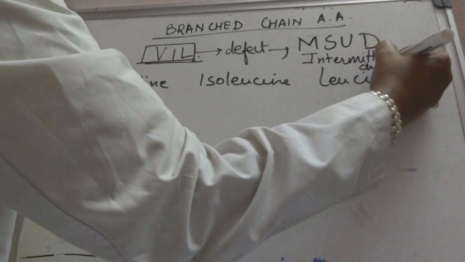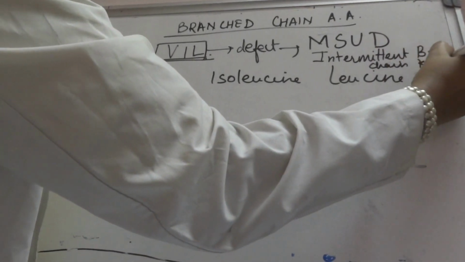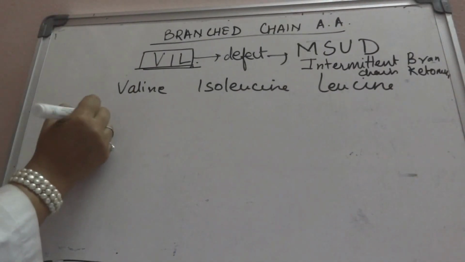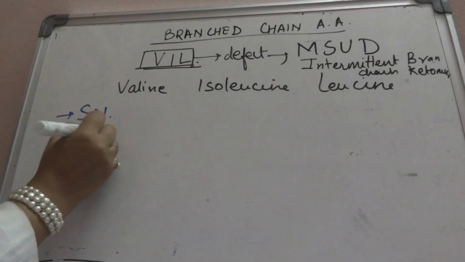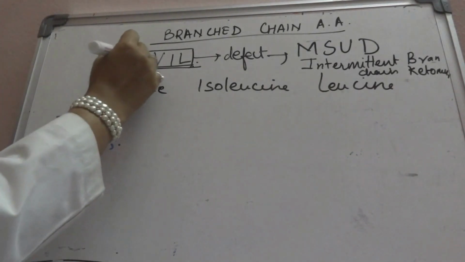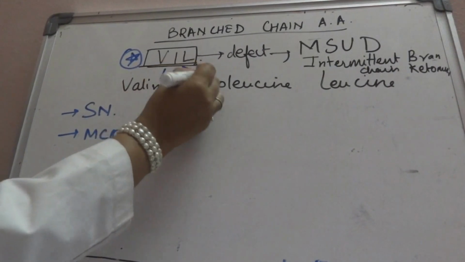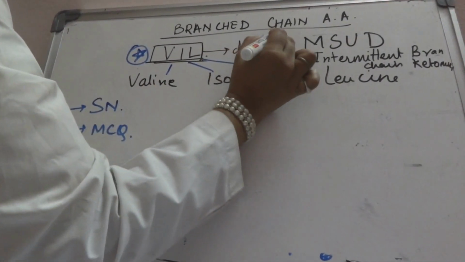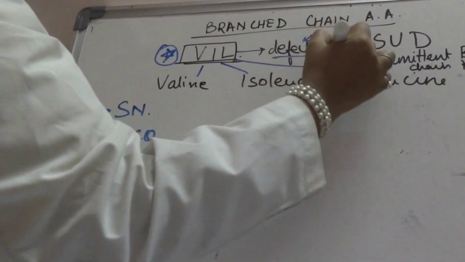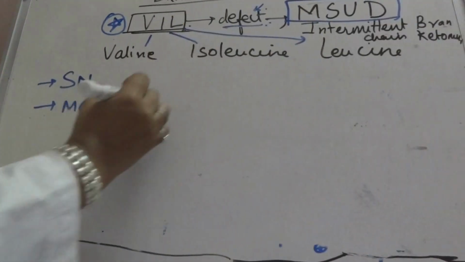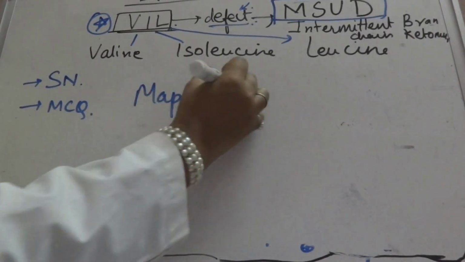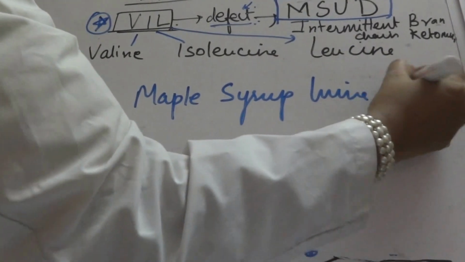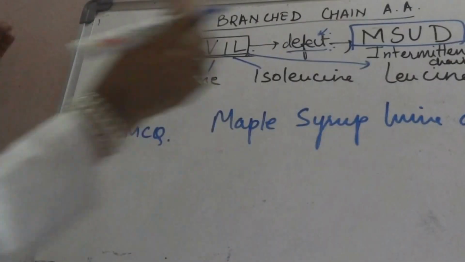Okay, so the important thing is that it comes as a short note on branched chain, or it comes as an MCQ. So the MCQ is which are the branched chain amino acids, that is valine, isoleucine and leucine. Second is if there is a defect in this metabolism, obviously the enzyme will be asked. It leads to maple syrup urine disease. So this is the second important thing.